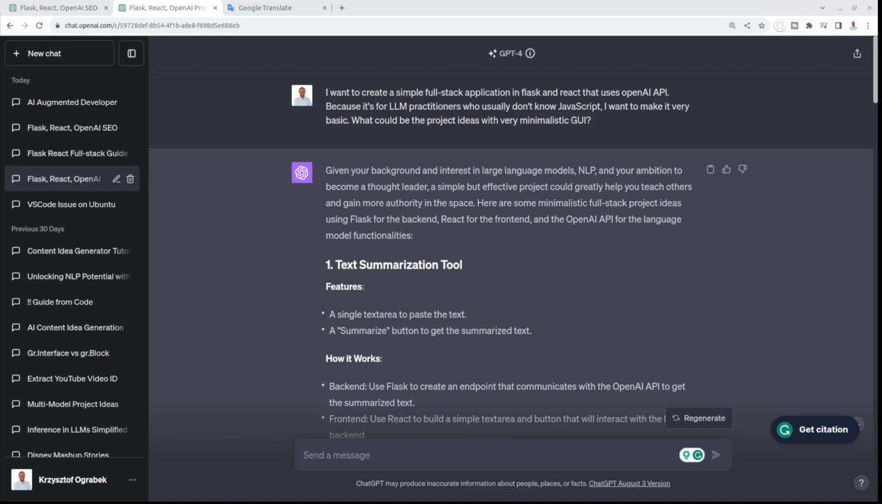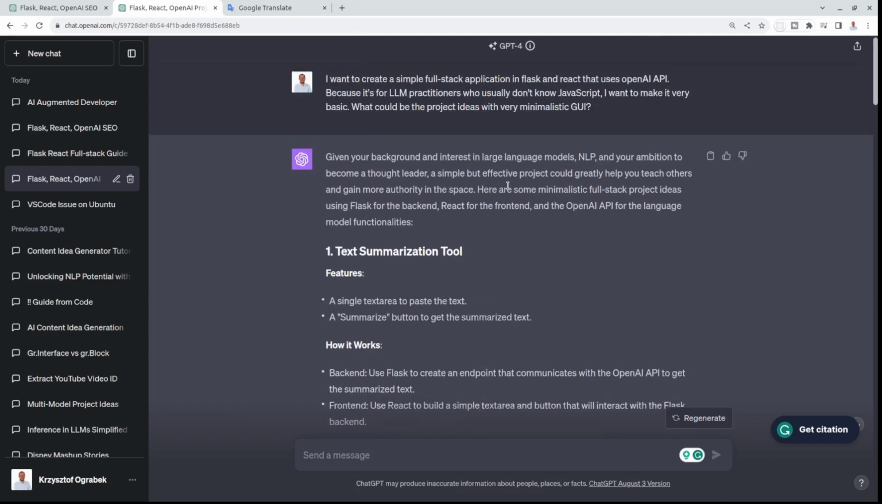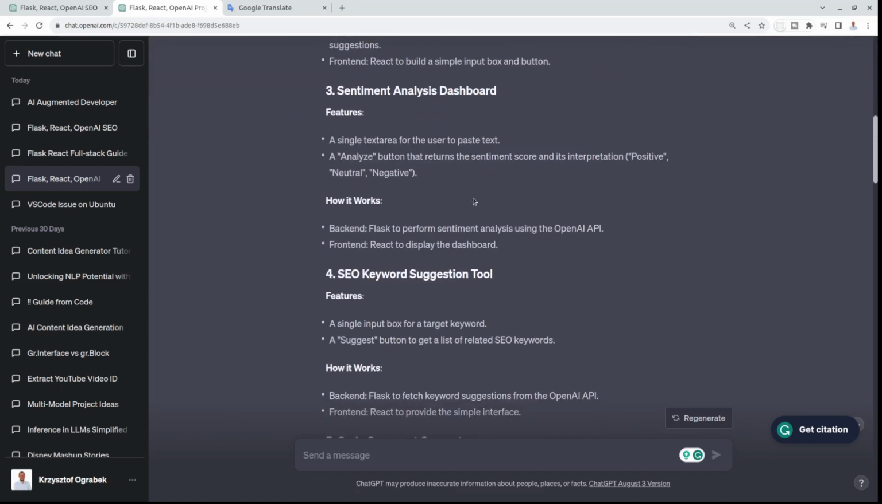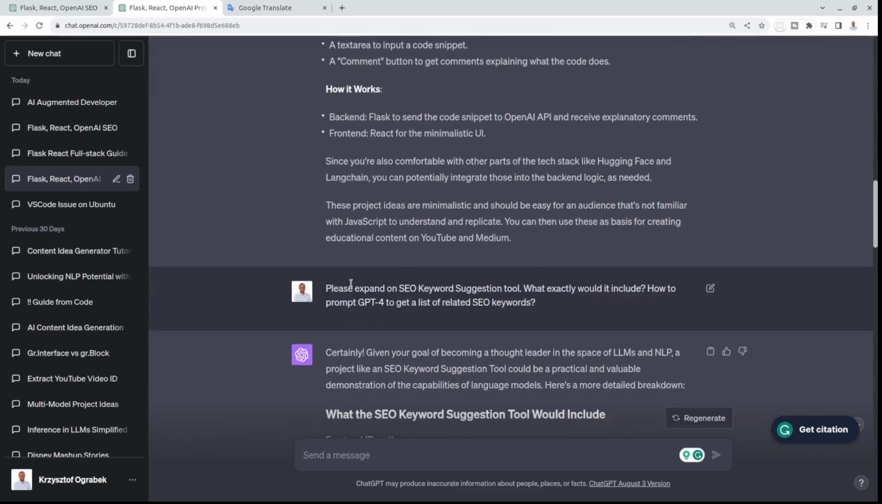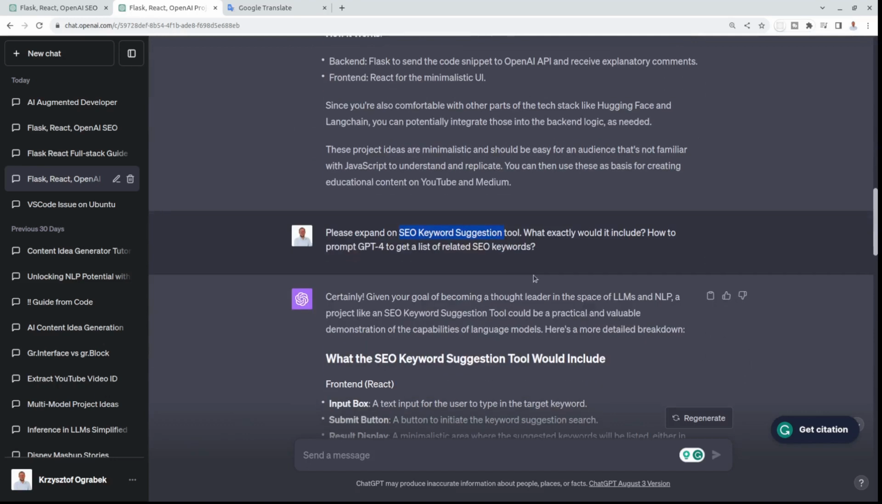It helps me come up with project ideas. And look, this is what I did for this video. I was looking for a project idea and I described what my goal was, and then I said, give me a very minimalistic GUI. And it gave me some ideas. And then I chose one. I like this one. So tell me more about it. How would it look like?